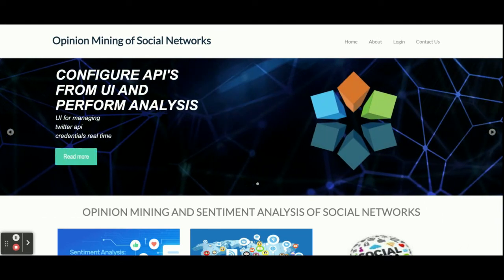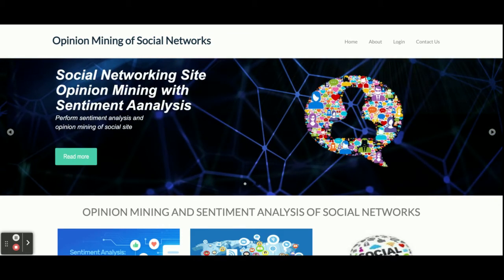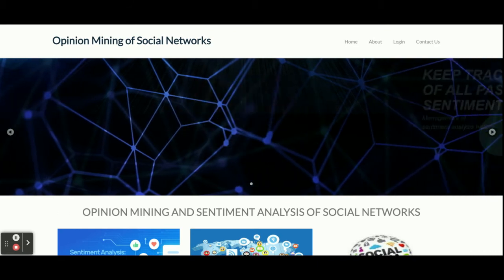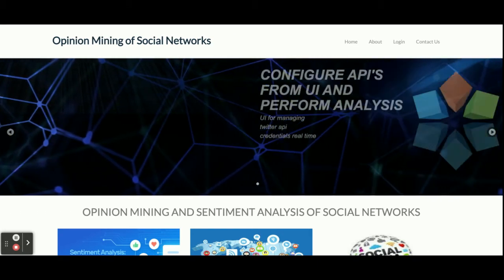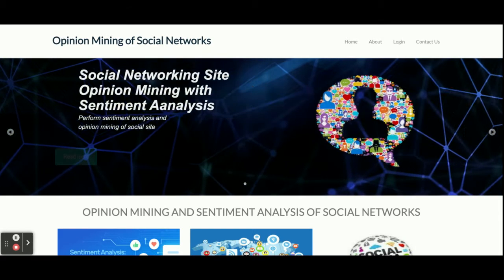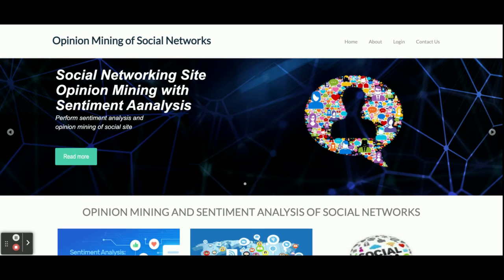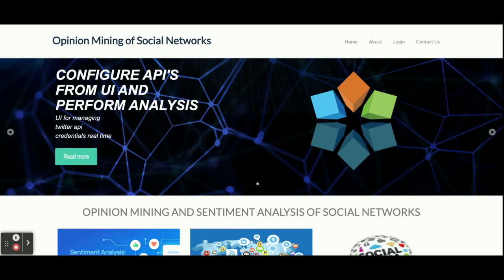If you want to learn machine learning, if you want to work on real data, if you want to develop any sentiment analysis projects or opinion mining projects, then this is the best project for you. You can learn a lot from this project. So let's go through the functionality, what we have implemented in this project, what this project contains, and what the features of this project are.